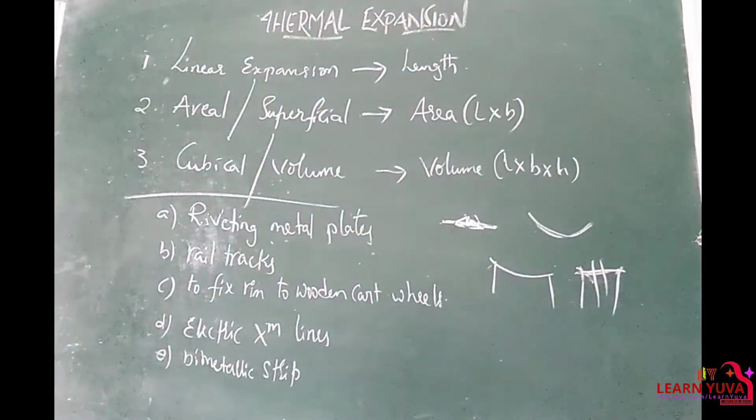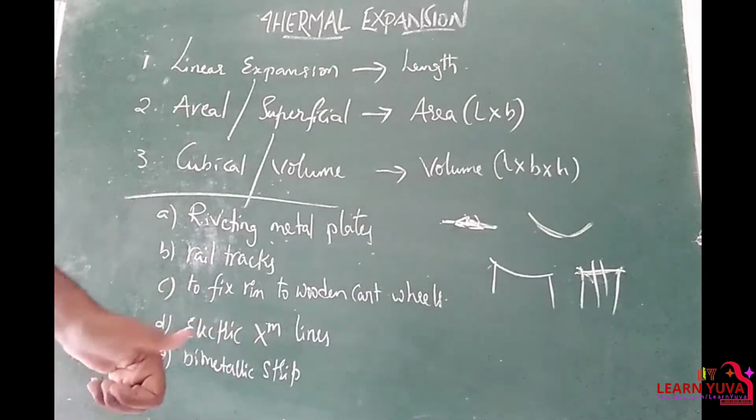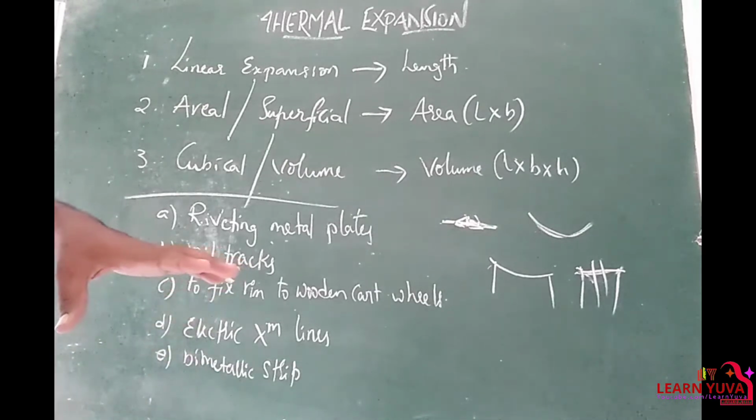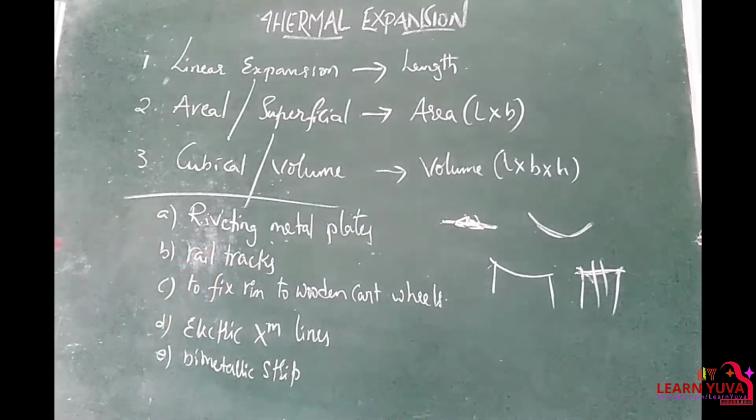Next, bimetallic strips like fire alarms, thermal switches, automatic on and off switches. The automatic on and off switches work on the principle of thermal expansion. So these are the examples of thermal expansion of solids, right?